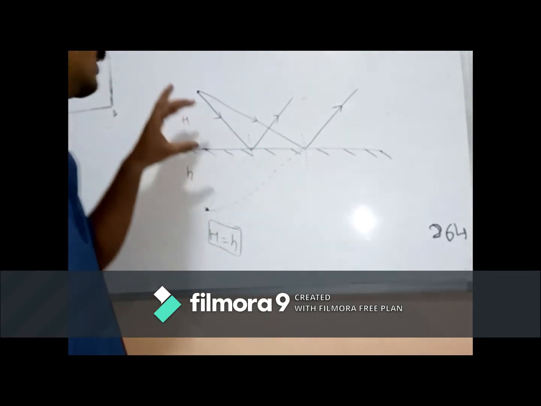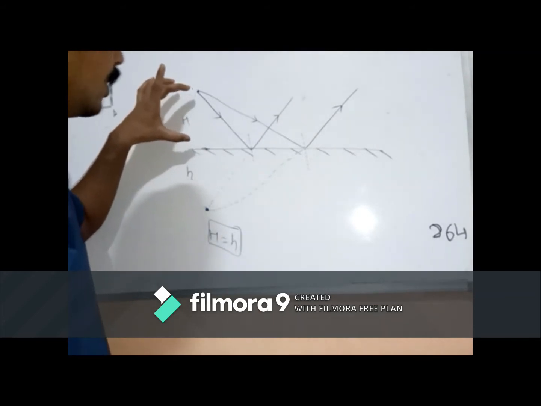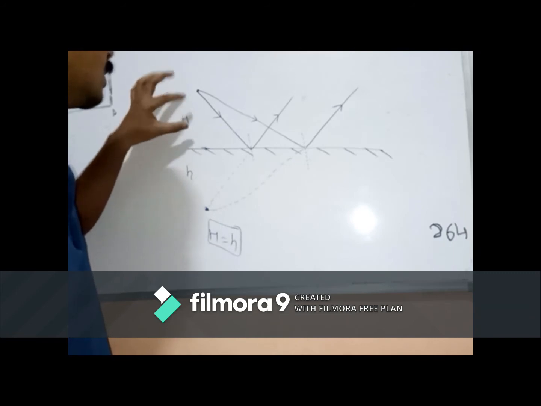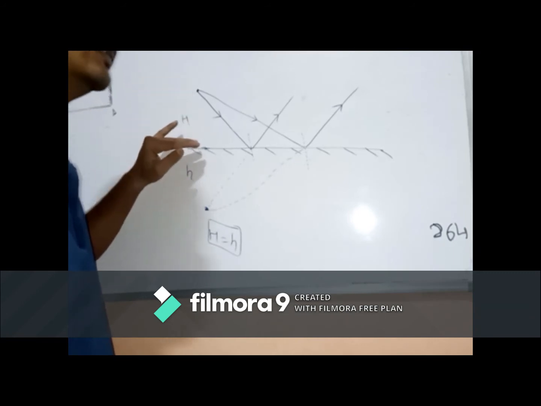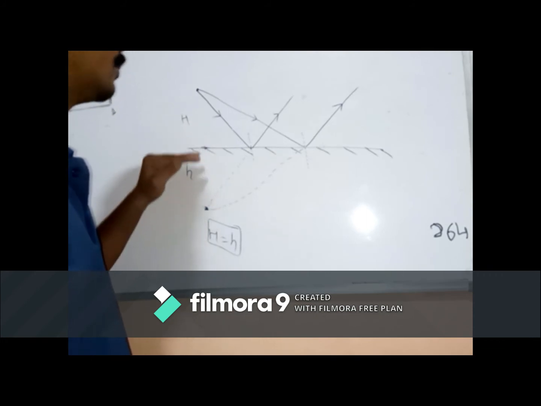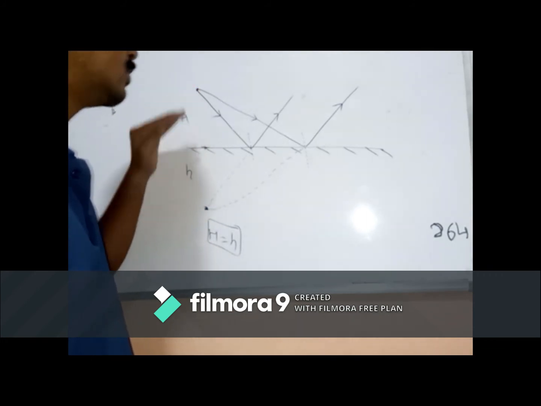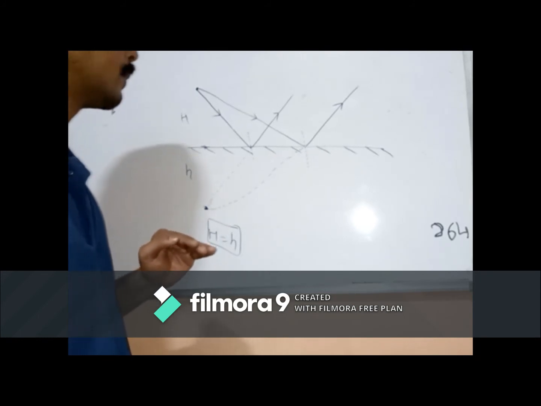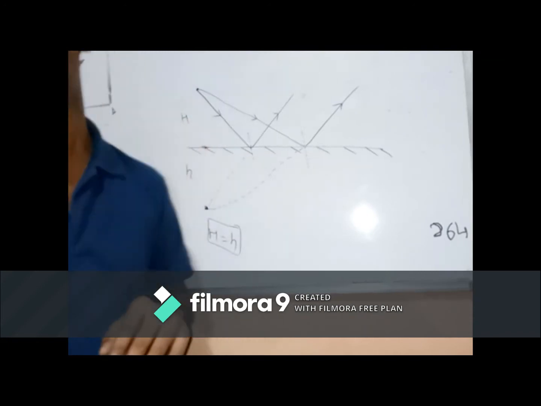Secondly, the object distance will be equal to the image distance. The distance of the object from the mirror will be the same as the distance of the image from the mirror. And the image formed will be behind the mirror.